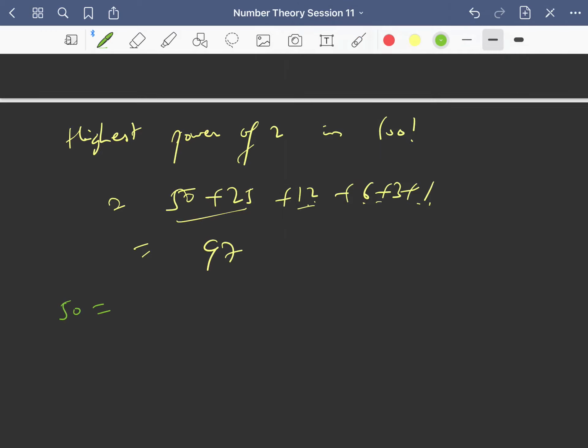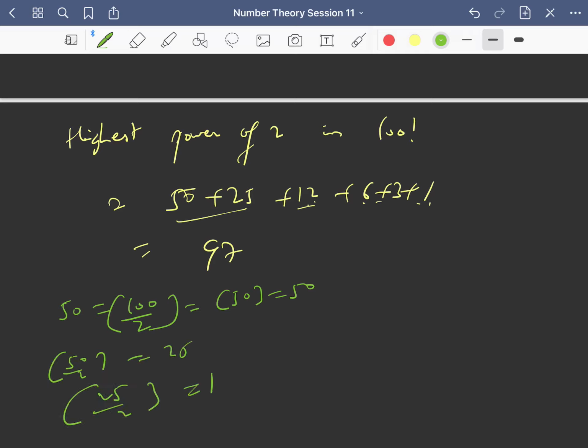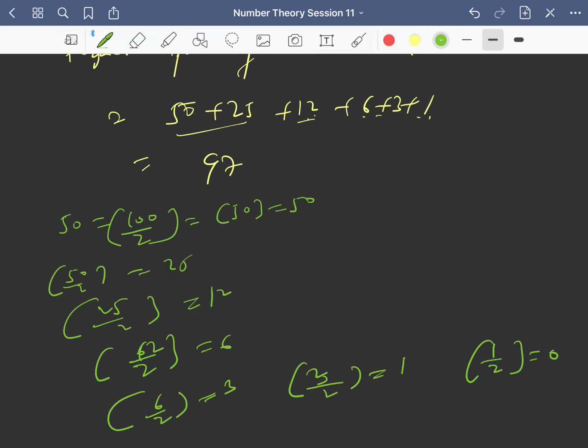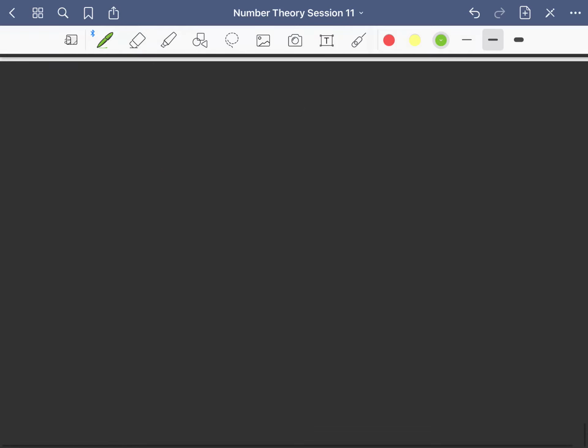So you can see that 50 is nothing but the greatest integer of 100 by 2, right? This is 50, and again greatest integer of 50 by 2 you will get 25, greatest integer of 25 by 2 you will get 12, right? Greatest integer of 12 by 2 you will get 6, greatest integer of 6 by 2 you will get 3, and greatest integer of 3 by 2 you will get 1, and again if you do greatest integer of 1 by 2 you will get 0. So that's why you stop till here, fine.